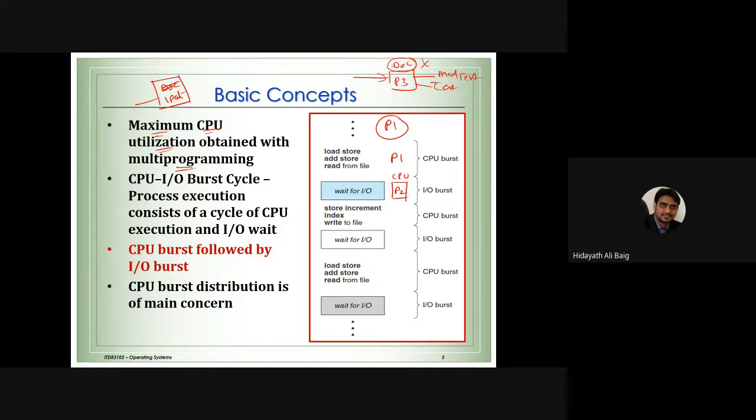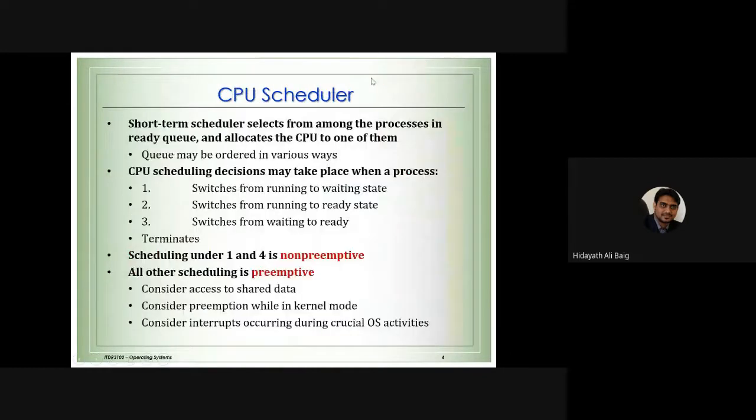Same thing happens in the system also. Sorry, the doctor is now the CPU. So when process 1 is going for input and output, we bring process 2. Process 2 is going for input and output, we bring process 3. Process 3 has completed the job, we bring process 4. Likewise, we want to utilize the CPU to the maximum. So that is where we understand this CPU burst cycle so that we can have a proper distribution of the work of the CPU. So now what happens here? We need to learn about scheduling.